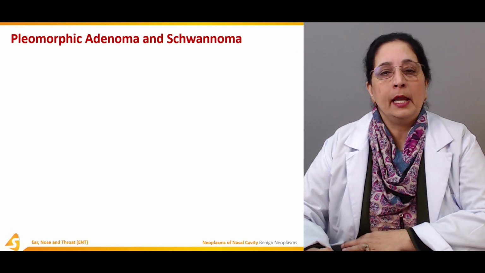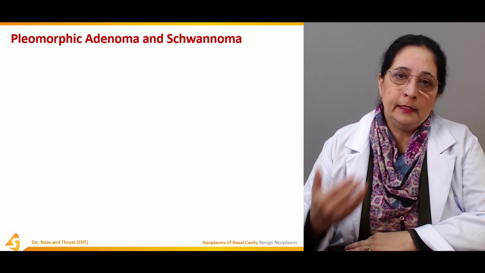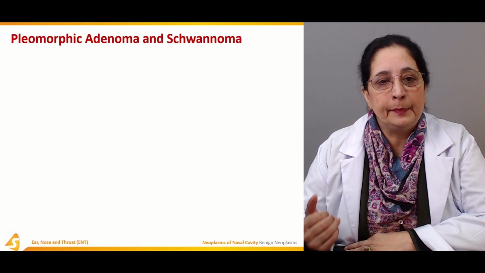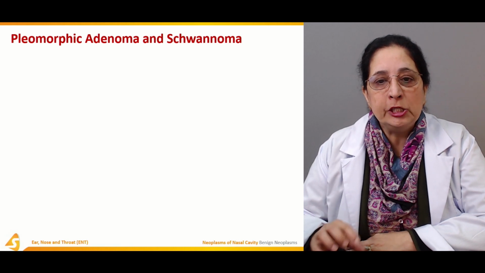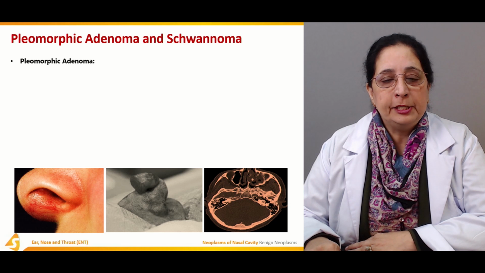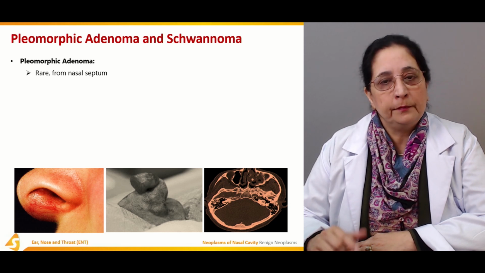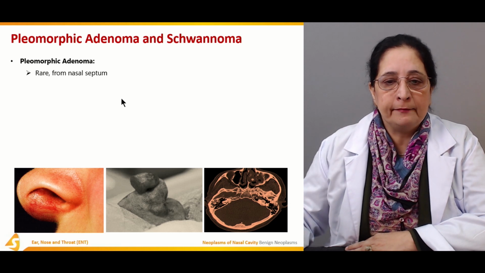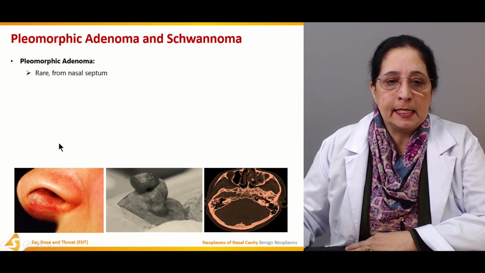Pleomorphic adenoma and schwannoma. The other types of benign neoplasm we will talk about now are pleomorphic adenoma and schwannoma. Adenoma is a rare form of benign tumor of the nasal cavity and develops from the nasal septum.